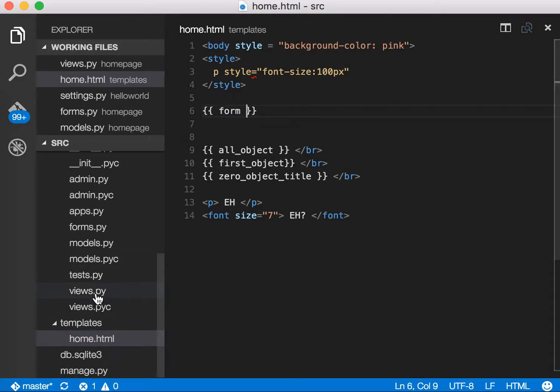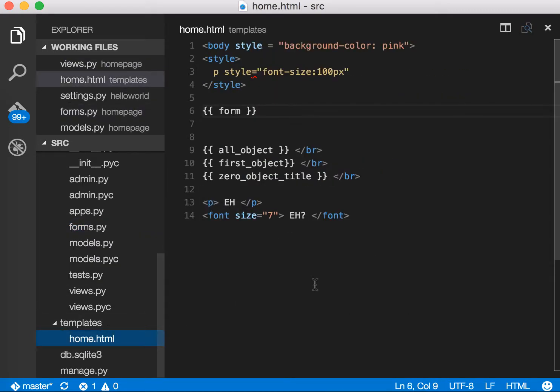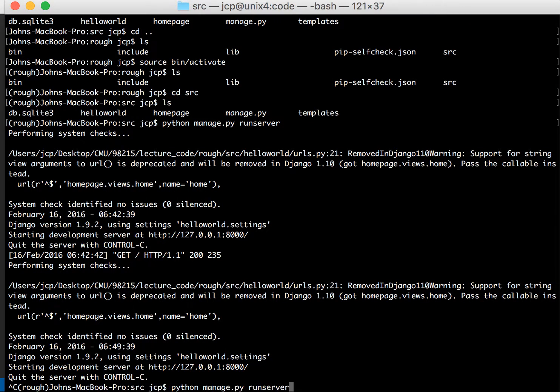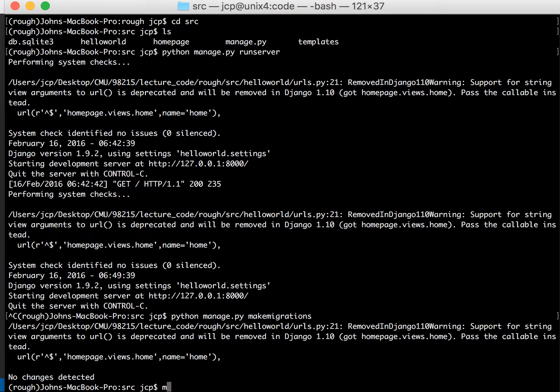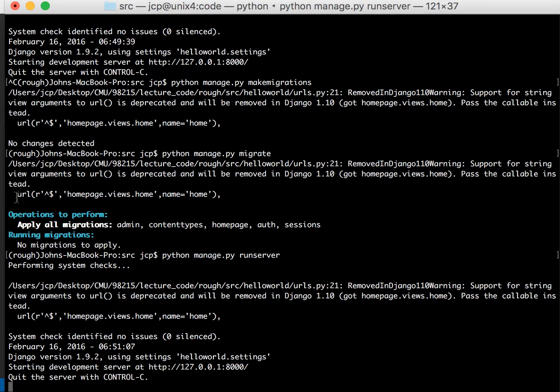I'm going to click save here, click save in my forms.py, and let's see if it works. Okay, so I'm going to actually make migrations just to be safe. Then python manage.py migrate just to be safe. Python manage.py runserver to see if everything's working.